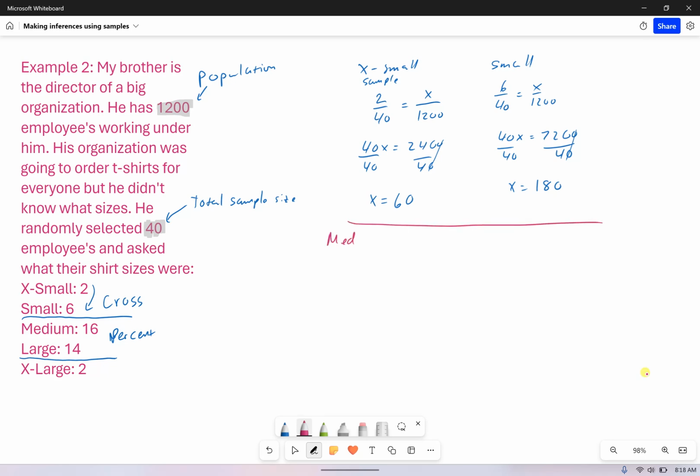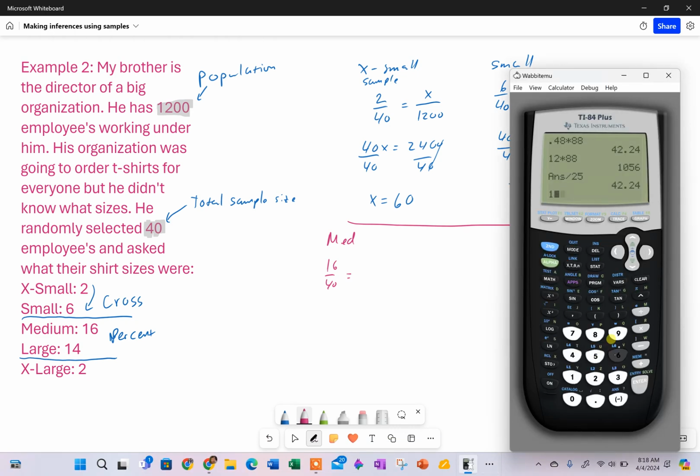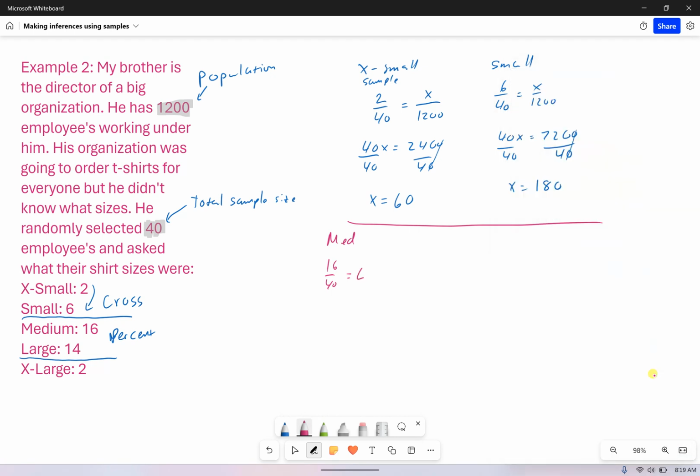Now I'm going to take a look at the mediums. For the mediums, I need 16 out of 40. Well, 16 divided by 40 is really 40%. So what's 40% of 1,200? It's going to be 480. So we need 480 mediums.